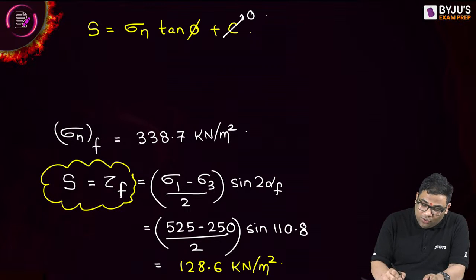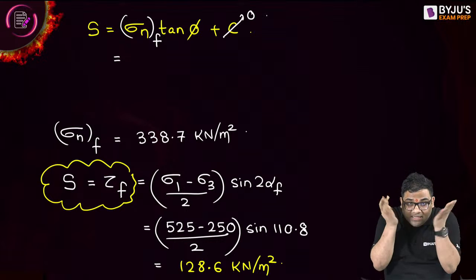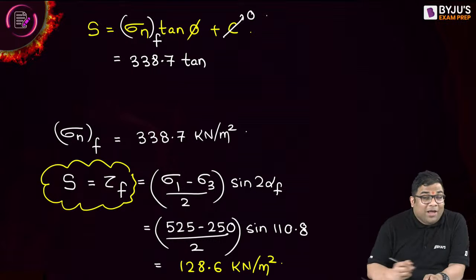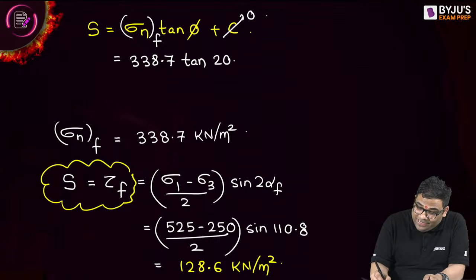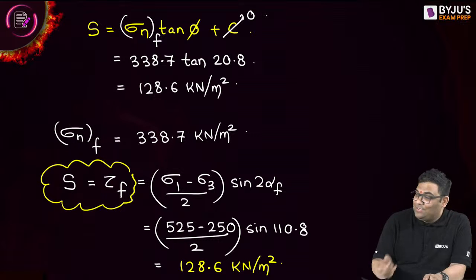Which normal stress will I use? I will use the normal stress on the failure plane, because that only will be the strength. So 338.7 into tan phi, and phi we also got as 20.8. Now how much will we get here?